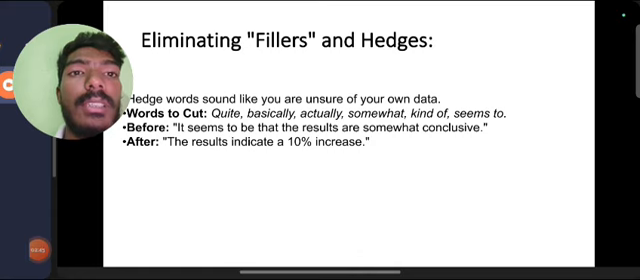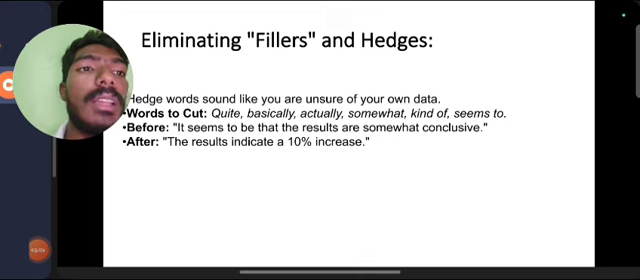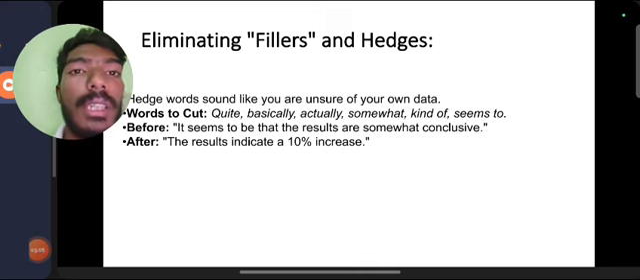Eliminating filler and hedges. Hedge words sound like you are unsure of your own data. Words to cut: quite, basically, actually, somewhat, kind of, seems to. Before: it seems to be that the results are somewhat conclusive. After: the results indicate a 10% increase.